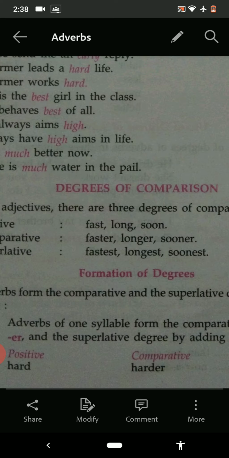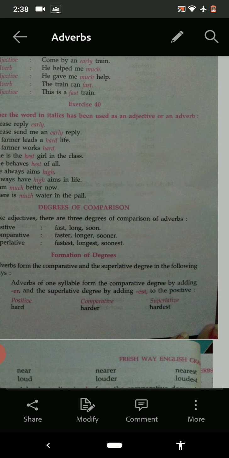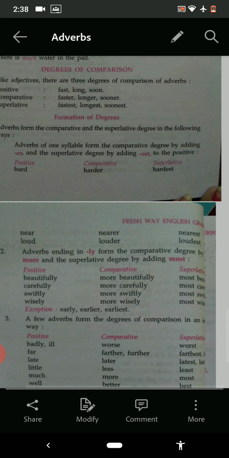Then formation of degrees is given downside also here. Hard, harder, hardest. And the next page, see, near, nearer, nearest. Loud, louder, loudest. Beautifully, more beautifully, most beautifully. Carefully, more carefully, most carefully.